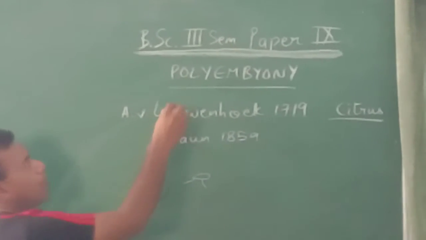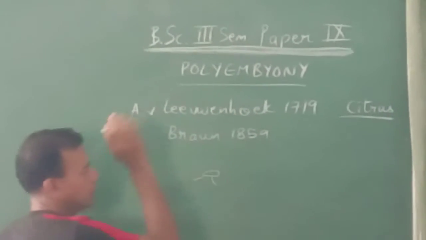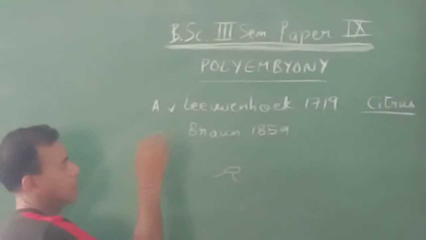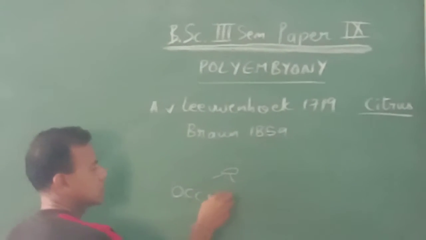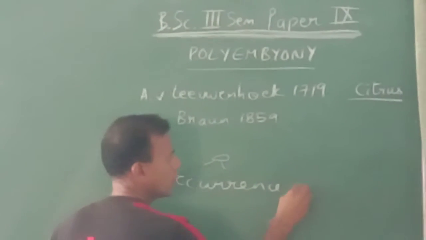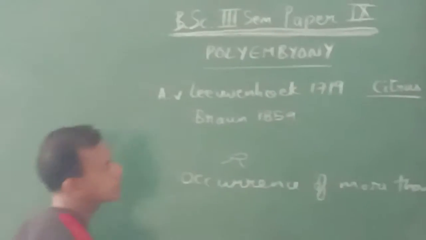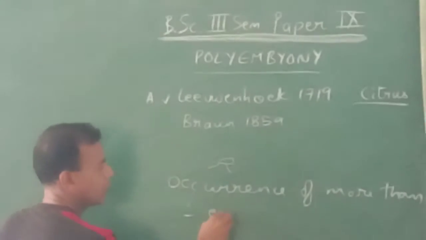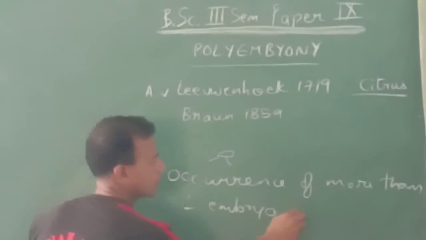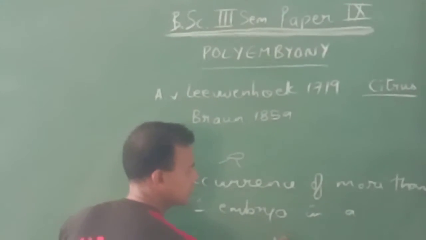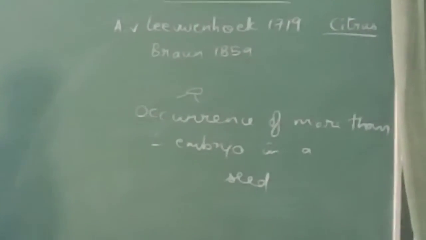Now, what is polyembryony? How do we define it? It is the occurrence of more than one embryo in a seed or ovule.